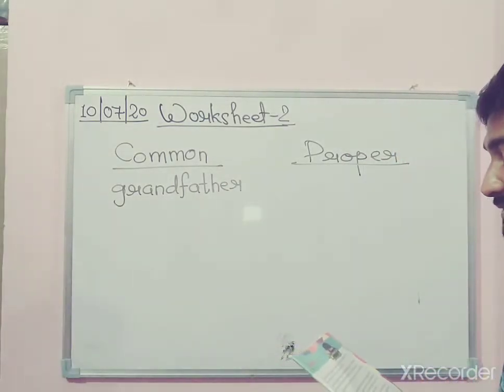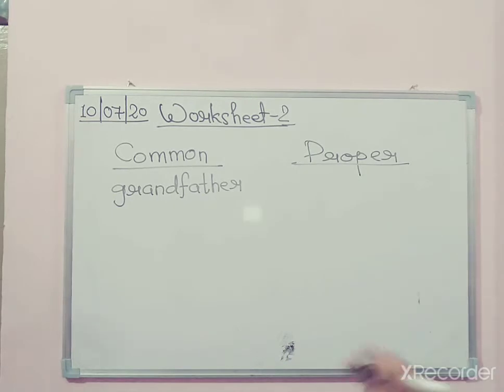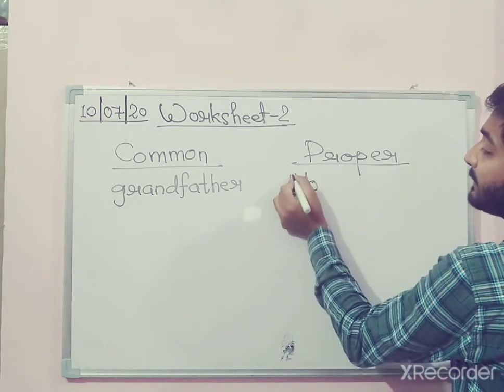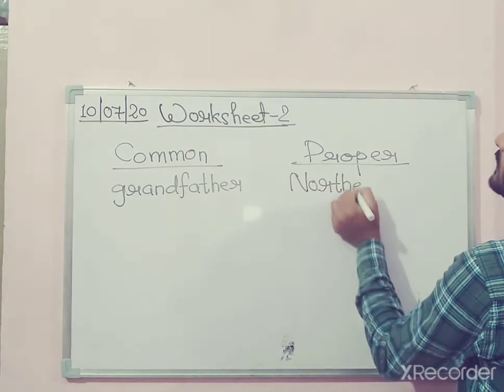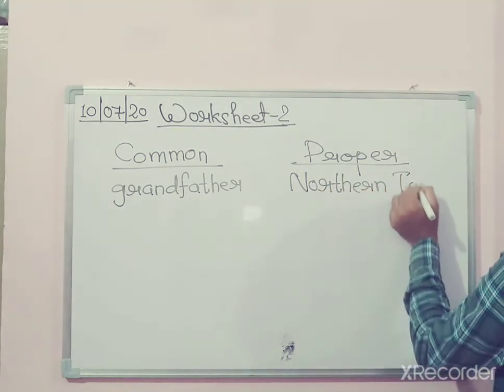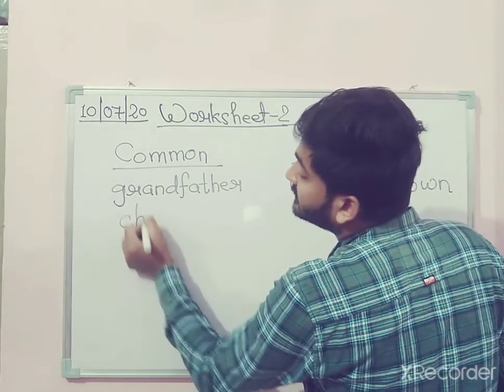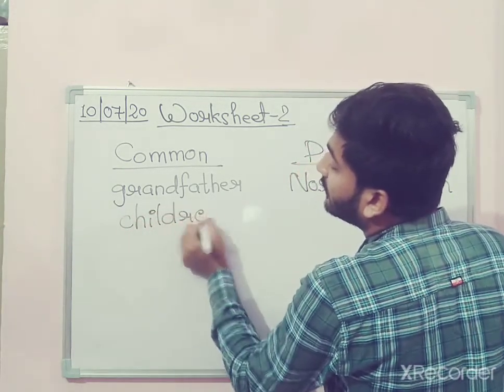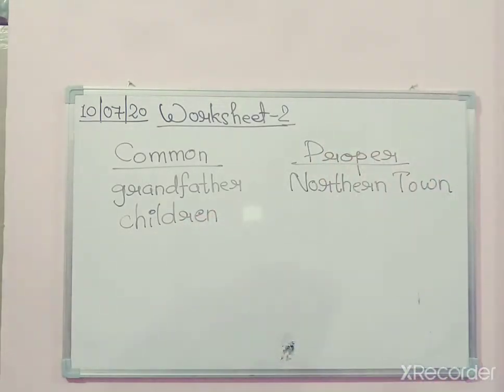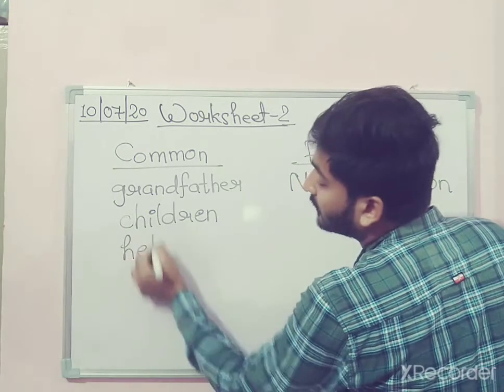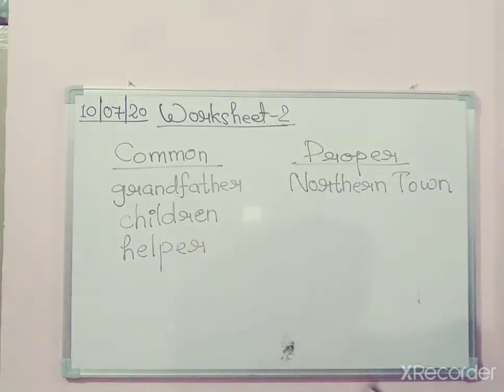Now, the second one is northern town. Northern town is a place name which is written with a capital letter. That means it is a proper noun. Northern town. Okay. Now the next word which is underlined is children. Yes, any children. So this means it is a common noun. It will go to the common noun column. The next word which is underlined is helper. Helper will also come in the common noun column. Helper, we don't know which helper we are talking about. There is no specific helper.